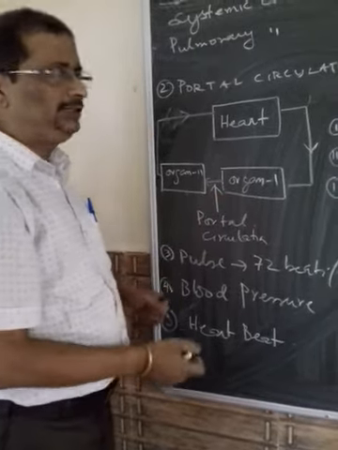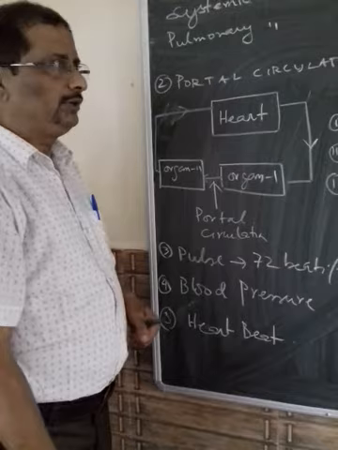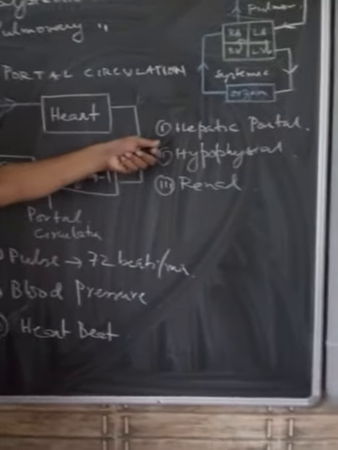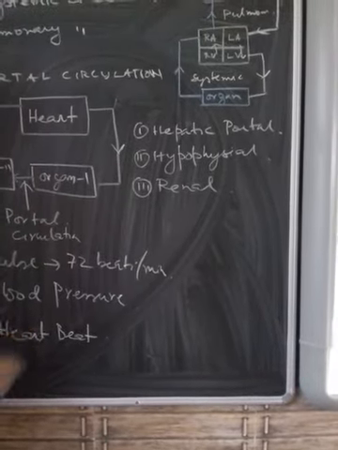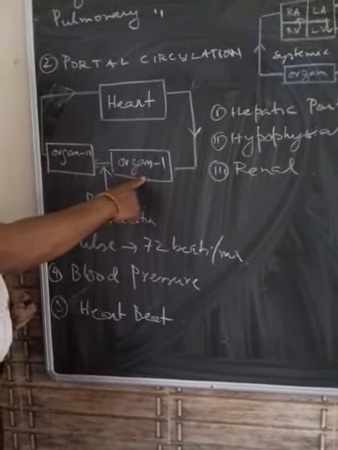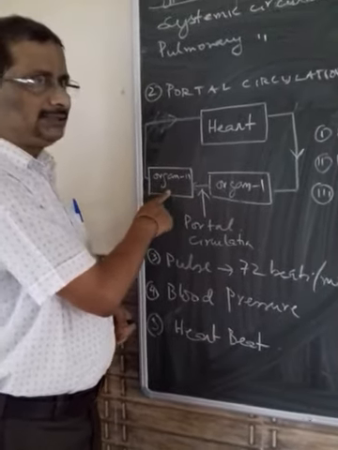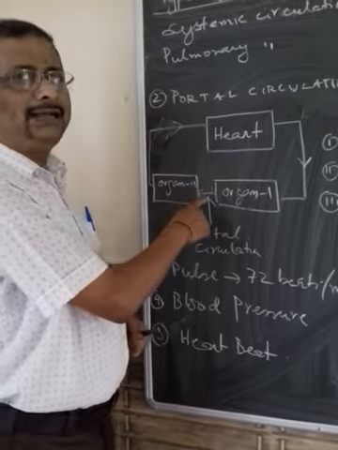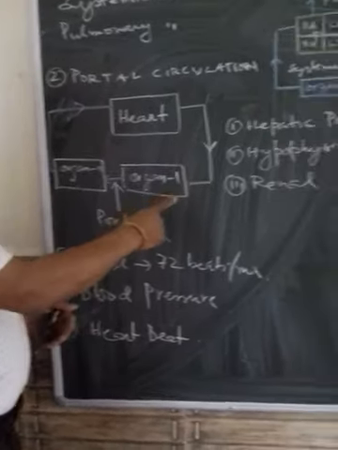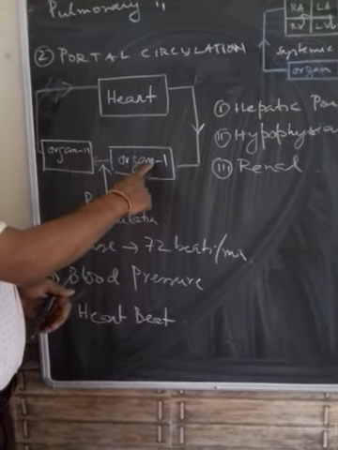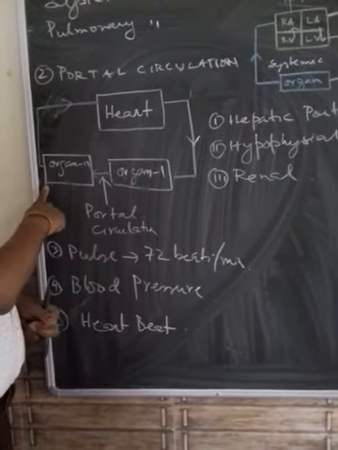For example, in human beings there are two types of portal circulation. One is called the hepatic portal system, another is called the hypophyseal portal system. In the hepatic portal system, organ 1 is the stomach and intestine, and organ 2 is the liver. Since it reaches the liver, we call this the hepatic portal vein. The second type of portal system you find in the brain, between the hypothalamus and the hypophysis, which is the pituitary.